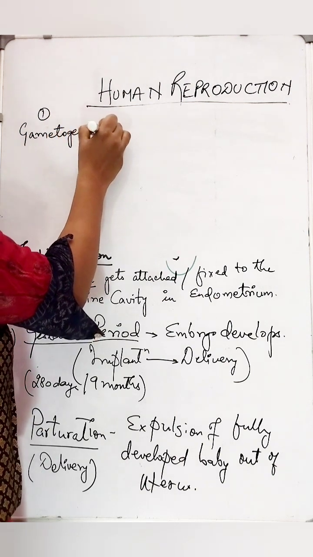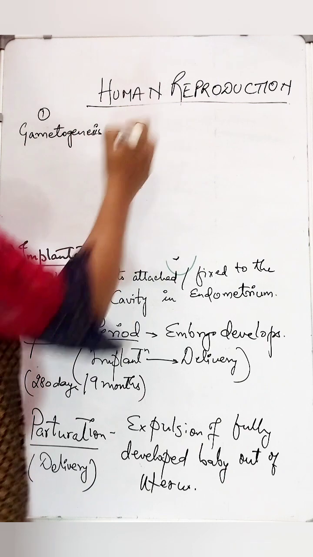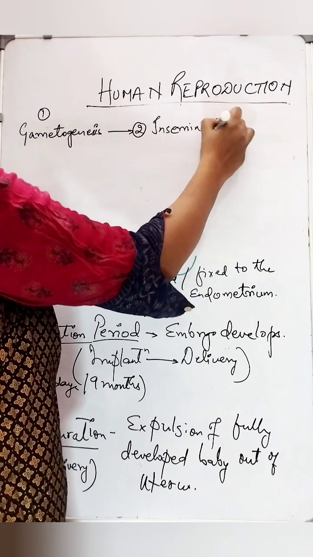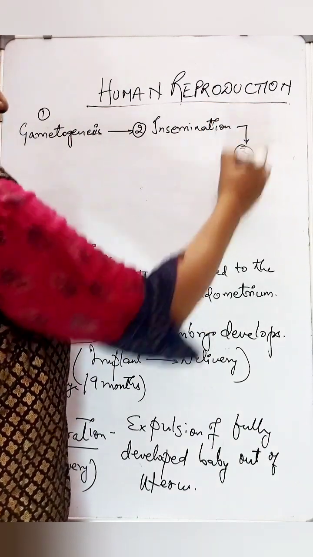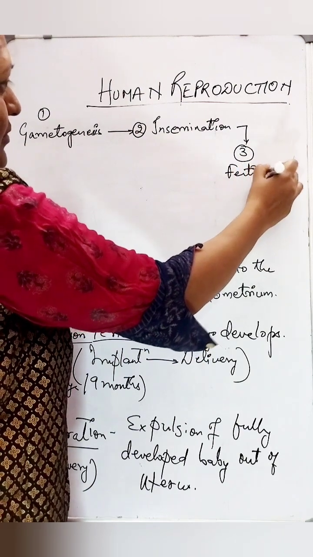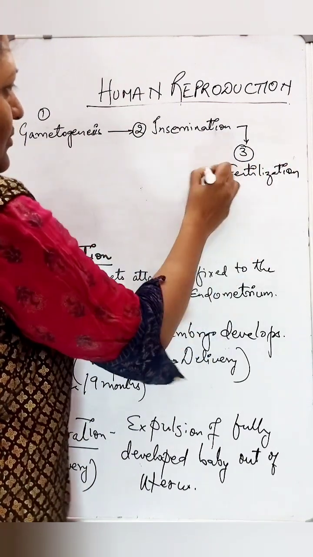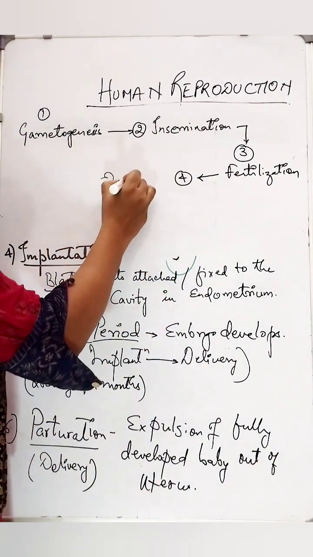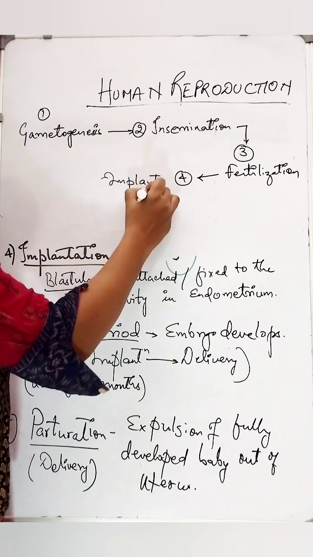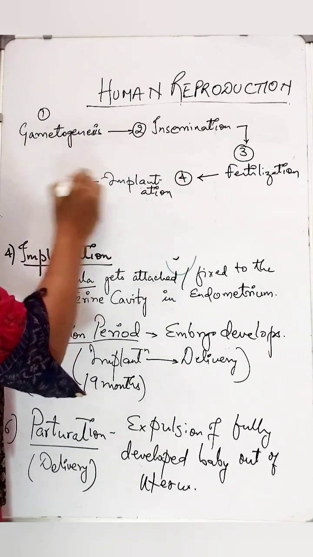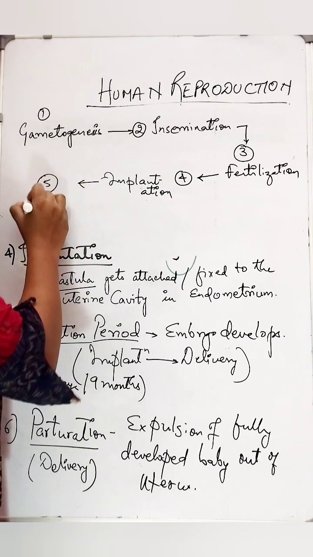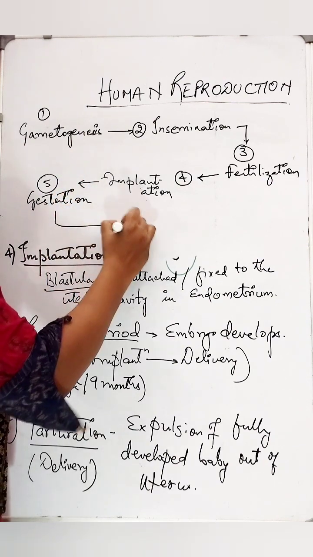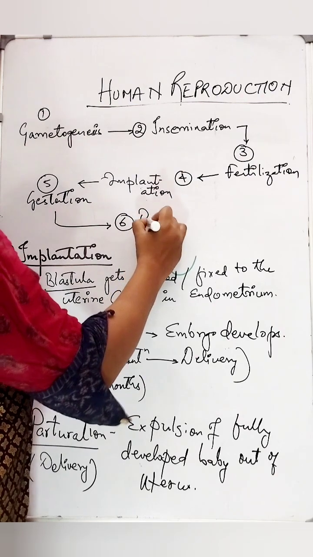Gametogenesis from 1. First, gametogenesis to second, insemination, to step number 3, fertilization, step number 4, implantation, step number 5, gestation, step number 6, it is your parturition.